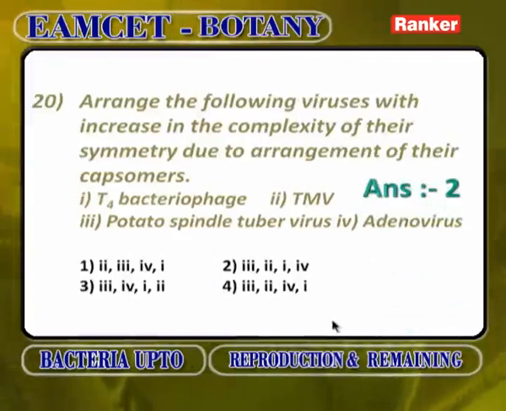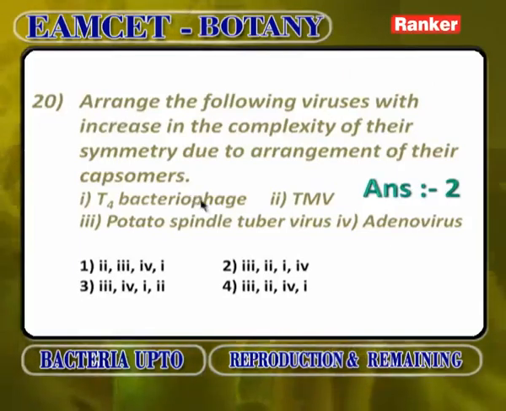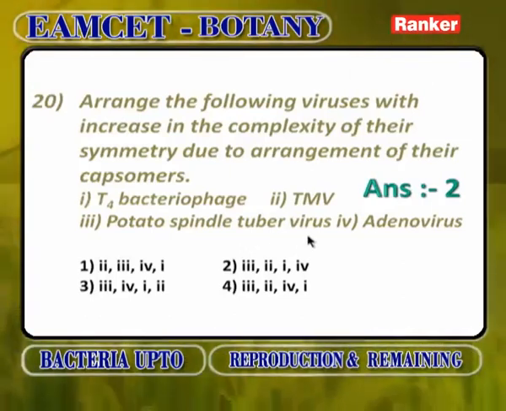Arrange the following viruses with increase in complexity of their symmetry due to arrangement of their capsomeres. First is 3, potato spindle tuber virus, because here you do not find any capsomere. It is a viroid where the capsid protein coat is absent.